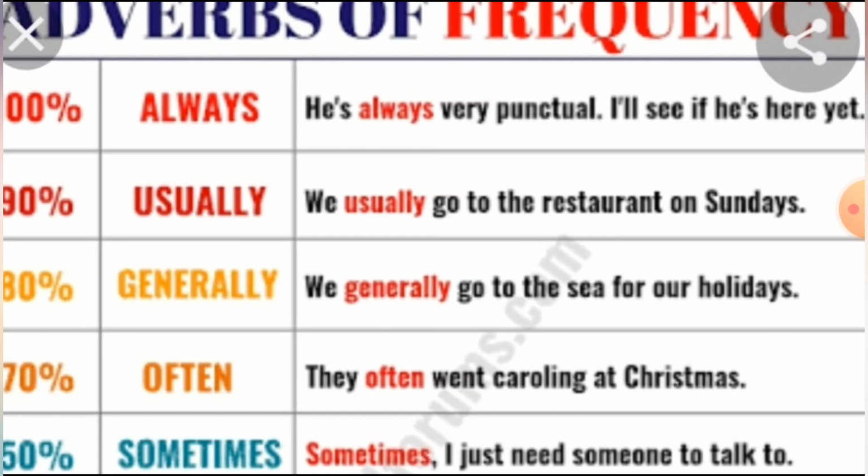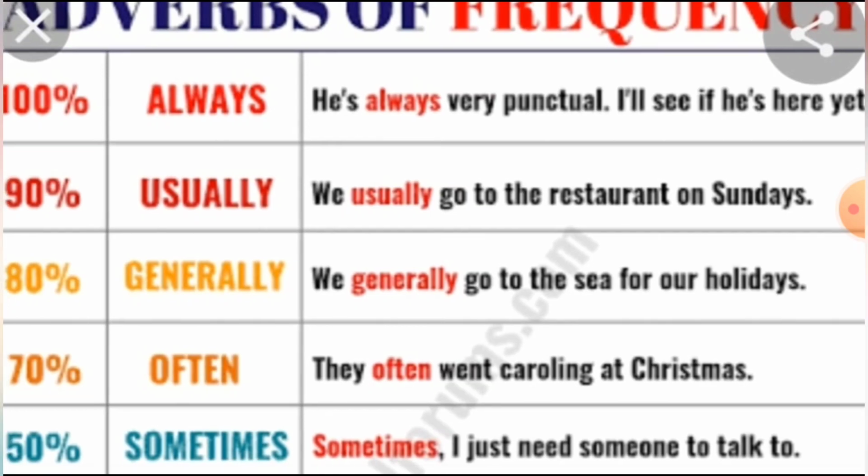For usually: we usually go to the restaurant on Sundays. Generally: we generally go to the sea for our holidays. Often: they often went caroling at Christmas. Sometimes: I just need someone to talk to.